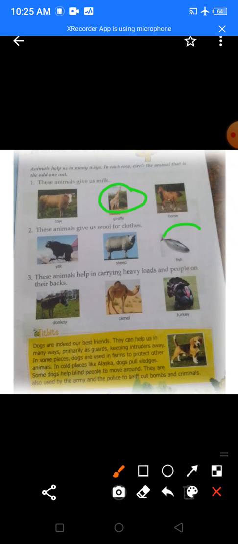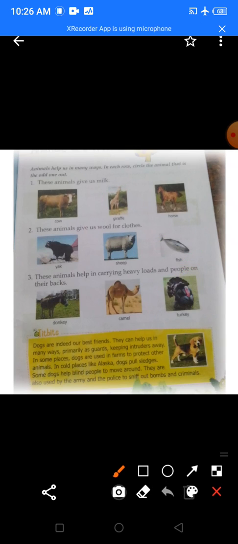Yes. Then the next question. What is the next question? These animals help in carrying heavy loads and people on the back. So these animals help us for carrying heavy loads and people on their backs. So you use a donkey for carrying heavy loads and people also? Yes, very nice. Then the camel also. We use them for traveling purposes, for carrying heavy loads. But do you use a turkey? A turkey is a kind of hen. Do you put heavy load on a hen? No. So this will be the odd one out.